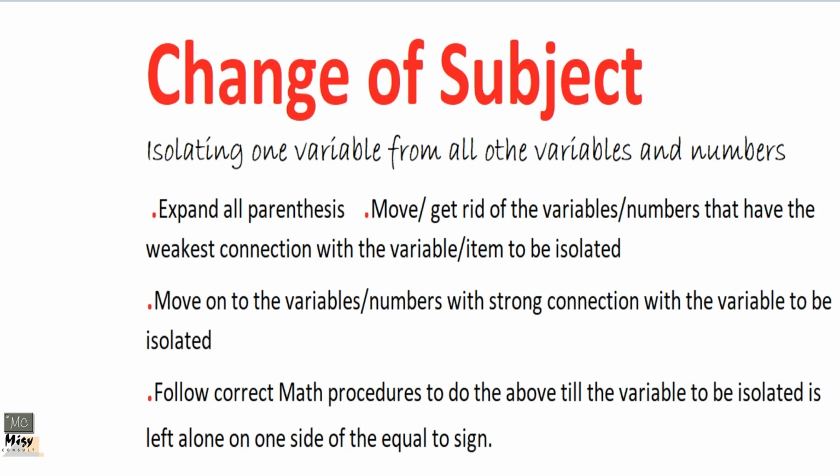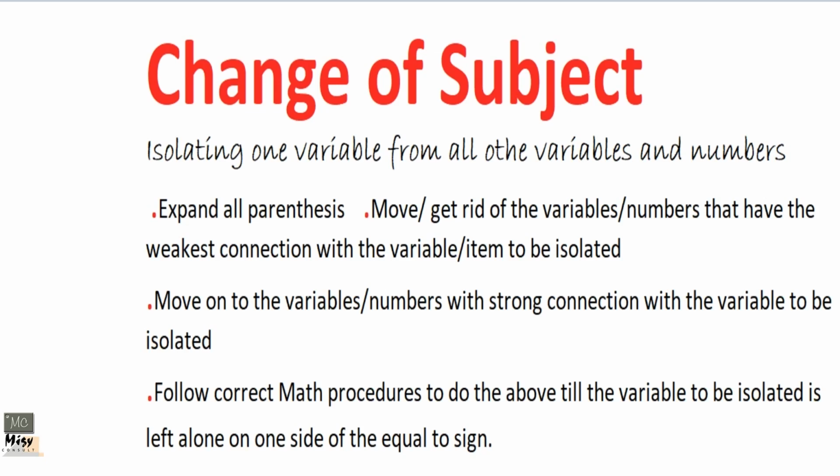Expand all parentheses, so get everything off parentheses. Then you have to move or get rid of variables or numbers that have the weakest connection with the variable or item to be isolated. You are making one variable stand all by itself, so you'll be trying to get rid of everything around it. But first of all, you need to get rid of the ones that don't have a very strong connection with it. We will do them first before we move on to the ones that have strong connections. Then you follow math procedures to do those things.